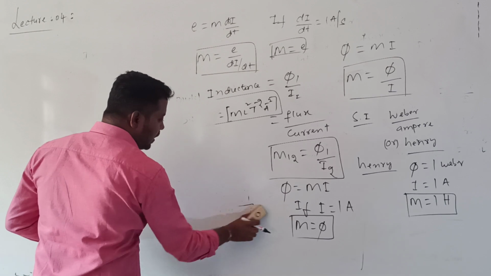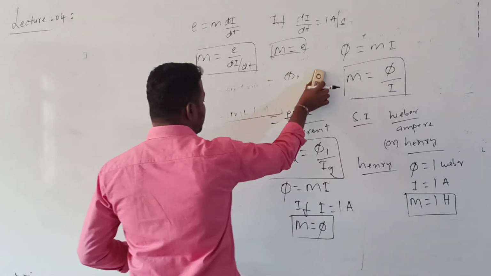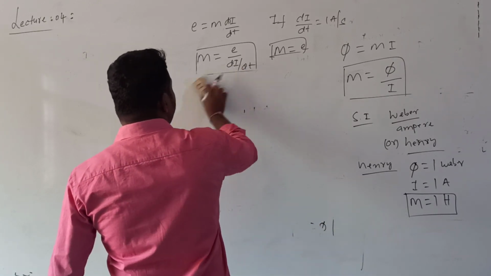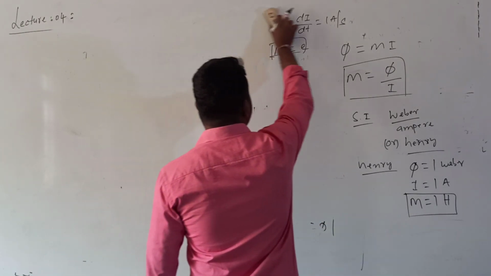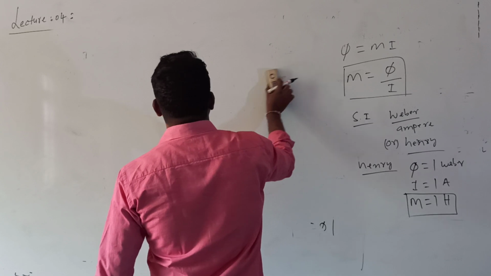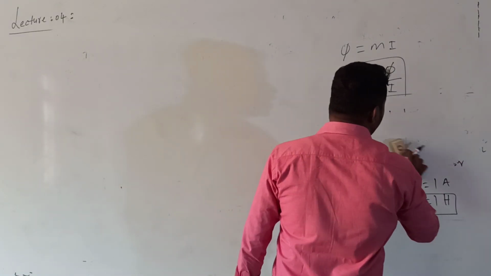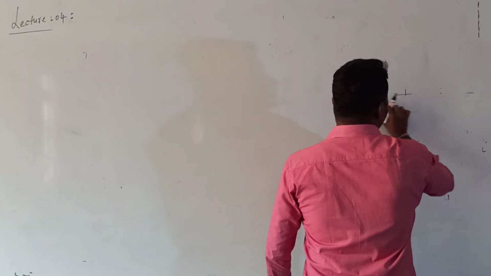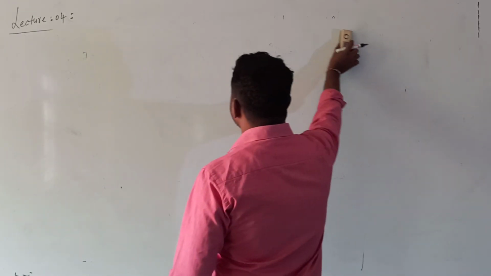Now the last topic we will discuss is the expression for the coefficient of mutual inductance of two long coaxial solenoids. Okay, very important question for 3 marks.